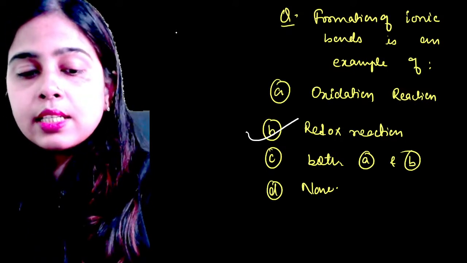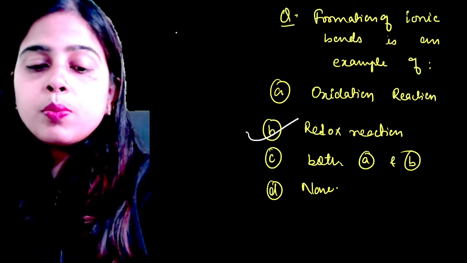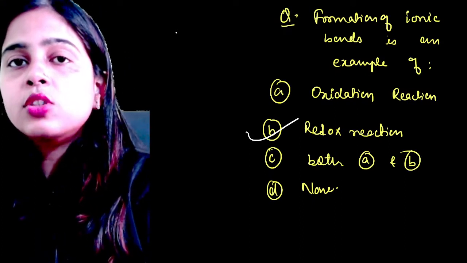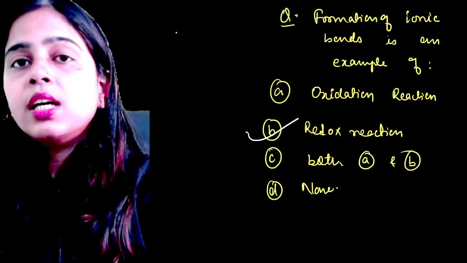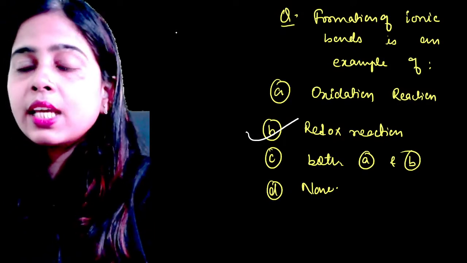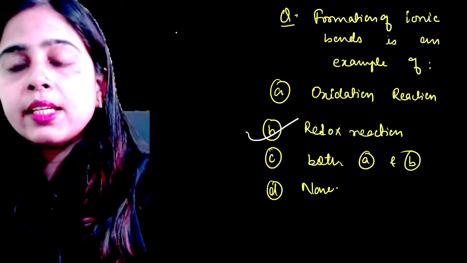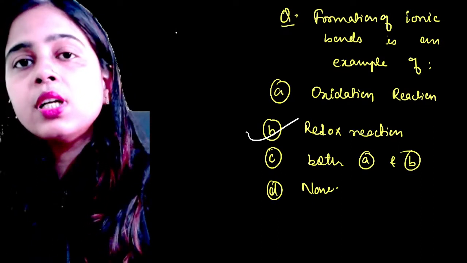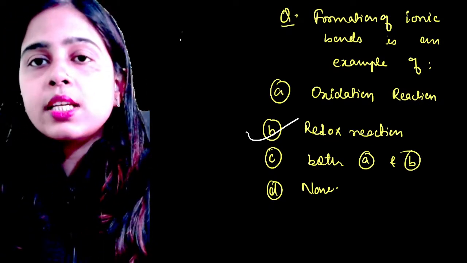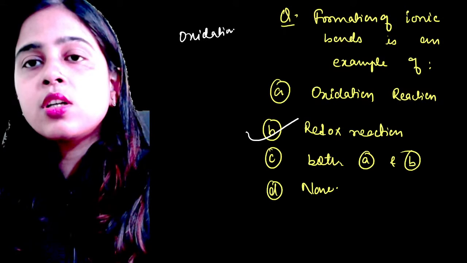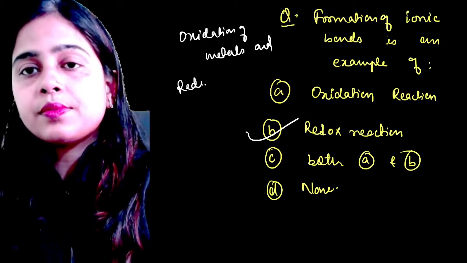loses its electron, meaning it becomes an electropositive ion. So electropositive ion formation is your oxidation. Oxidation is loss of electrons, and then we have the formation of an electronegative ion, so gain of electrons is there, and that is your reduction. Hence the formation of an ionic bond is a very good example of redox reactions, meaning oxidation and reduction. So whose oxidation is taking place here? Oxidation of metals, and reduction of non-metals.